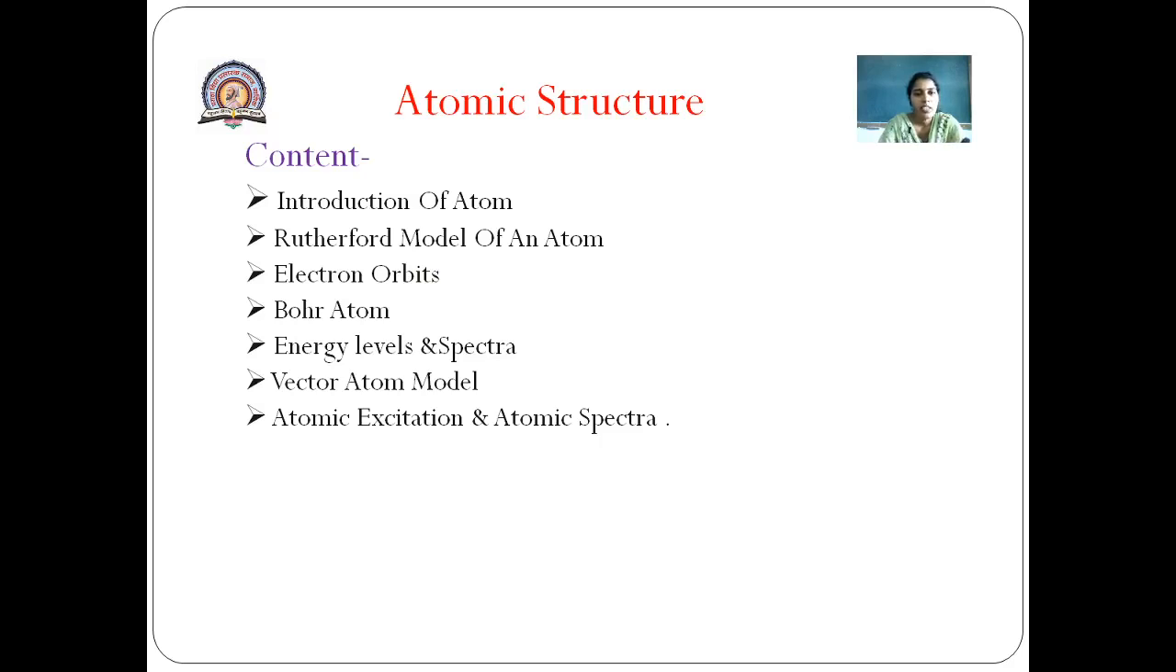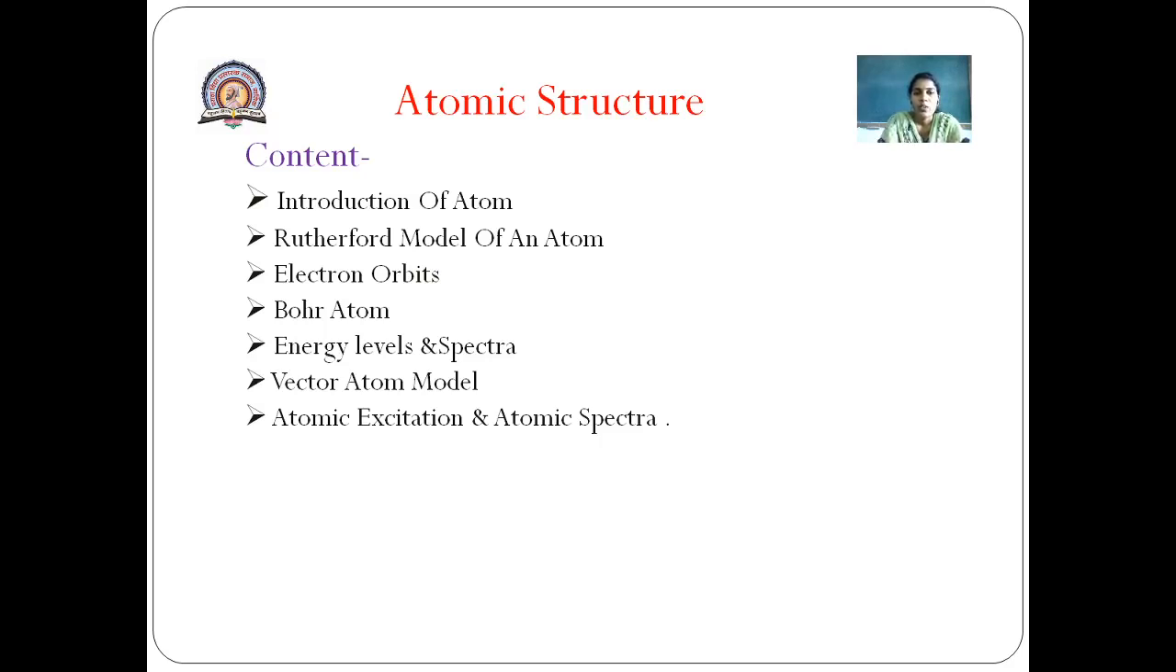In the next lecture, we will discuss the electron orbits and the Bohr atom. In this lecture, we will discuss Bohr's postulates. In the next lecture, we will discuss energy levels and spectra. In this lecture, we will discuss the energy level diagram of a hydrogen atom on the basis of different spectral series, called the Lyman series, Balmer series, Paschen series, Brackett and Pfund series.